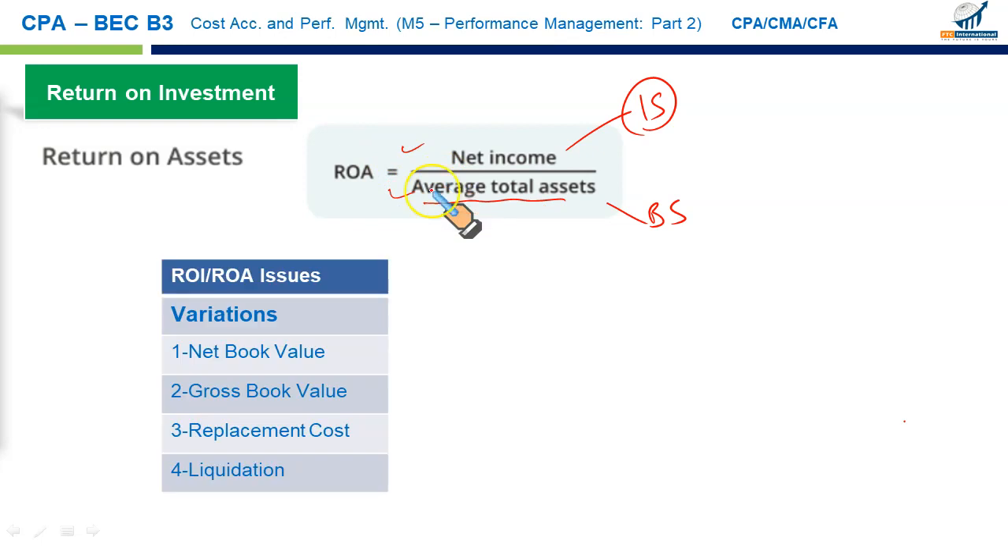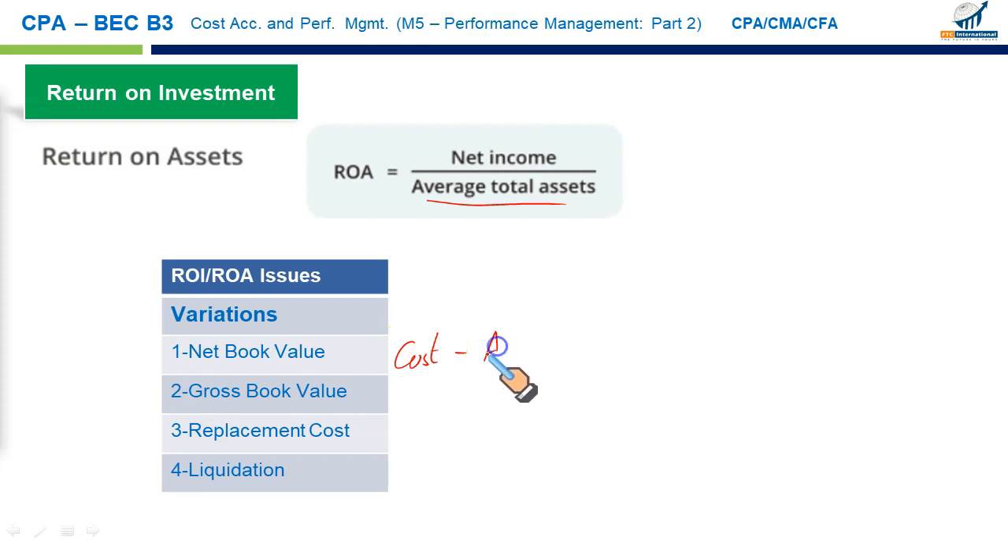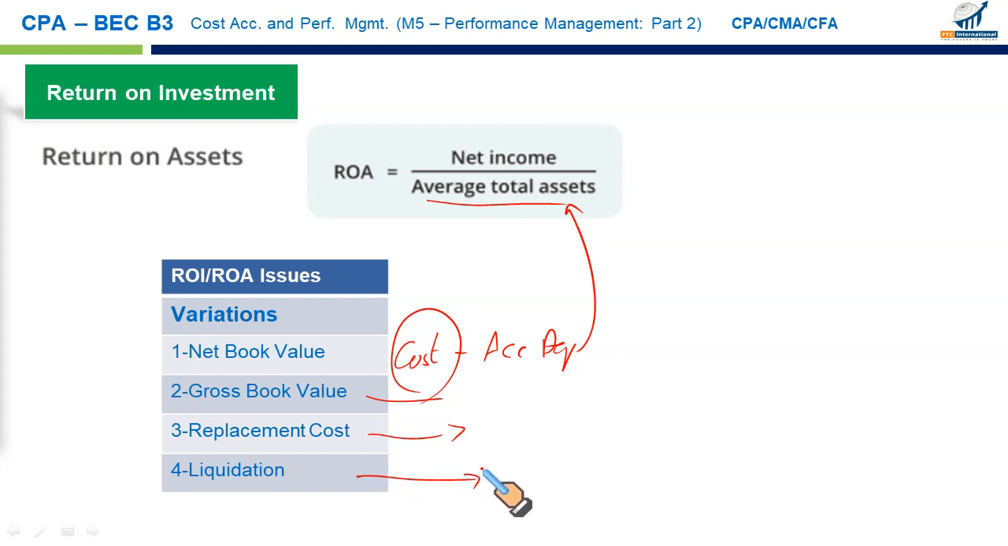Now, in the denominator on average total assets, we can either use the net book value, which is the original historical cost minus the accumulated depreciation. Or you may take the original historical cost, the gross book value. Alternatively, you can use replacement costs also. What is replacement cost? Cost to replace assets at their current level of utility, or you may use the liquidation value, that is the selling price of the asset as if it is available right now. It's totally your choice which denominator you want to use in your return on assets formula.